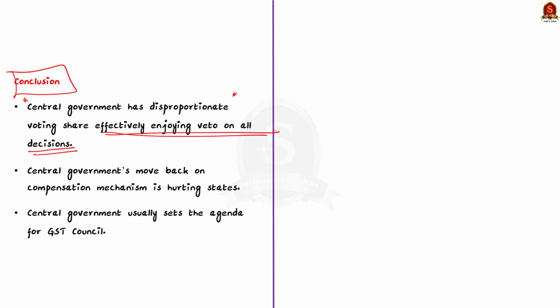Secondly, central government's move back on compensation mechanism is hurting the various manufacturing states. Thirdly, central government usually sets the agenda of GST Council which is violating the federal principles. On one side, the implementation of GST strengthened the federalism, but on the other side, it has some issues that needs to be addressed with the effective consultation and cooperation between the center and states.